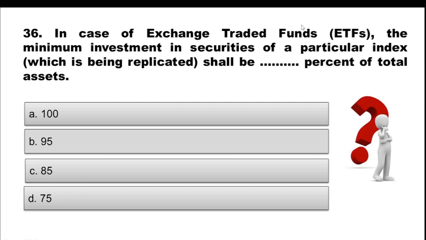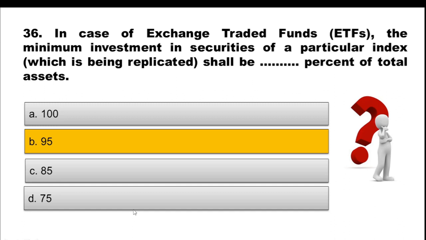In case of exchange traded funds, ETFs, the minimum investment in securities of a particular index which is being replicated shall be what percent of total assets? Option A 100, option B 95, option C 85, option D 75. Now the correct option is option B, 95.